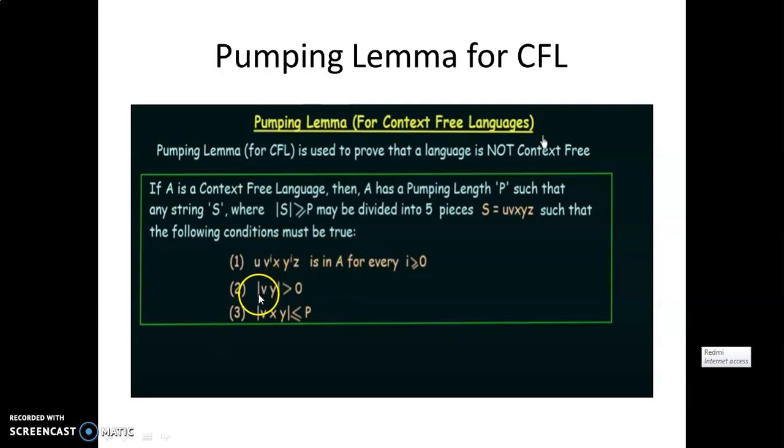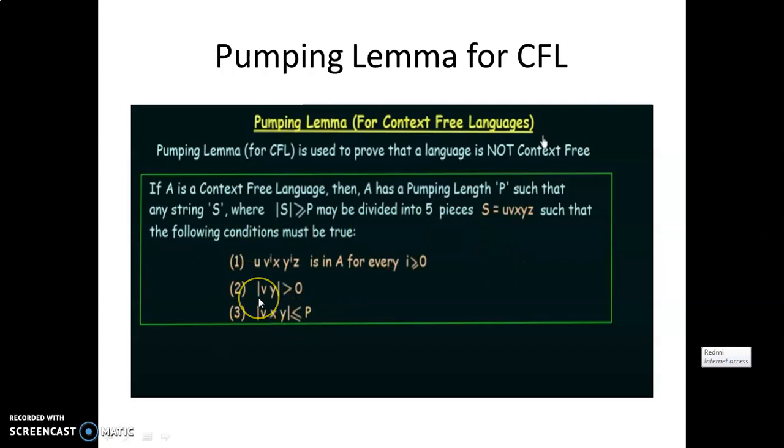The next condition is what? The length of v and y together should be greater than 0. So whatever v and y you have considered, the length of v and y together is greater than 0. This is the second condition. And what is the third condition? The length of v, x and y together should be less than or equal to the pumping length we have assumed. The length of v, x and y should be less than or equal to p.